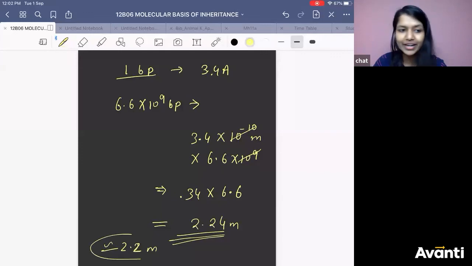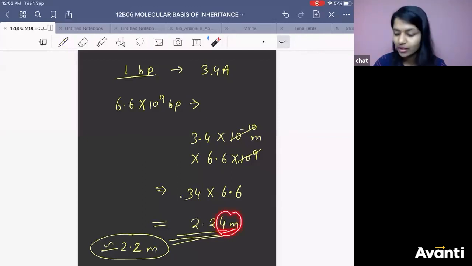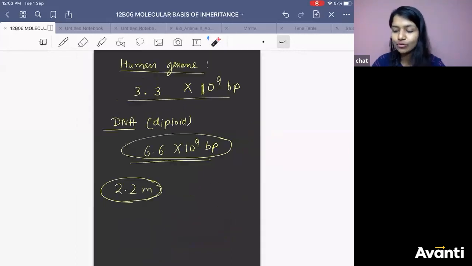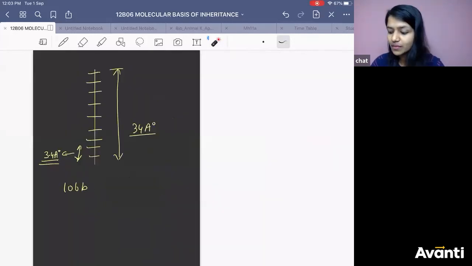You know significant figures, right? If the digit after the decimal is less than 5, you ignore it and don't increase the previous digit. You know the significant figure rules, right? If the value is more than 5, then you increase the previous digit. That is why it is 2.2, because 4 is less than 5. Got it? So this is how we have found out the length of DNA.